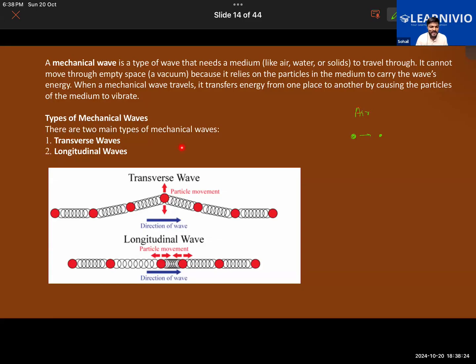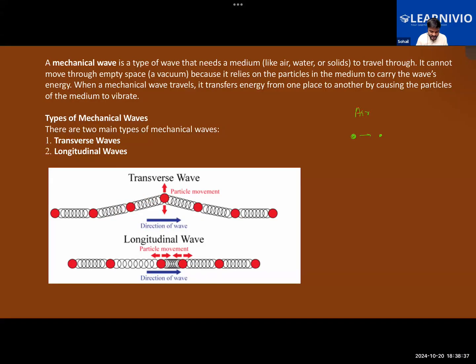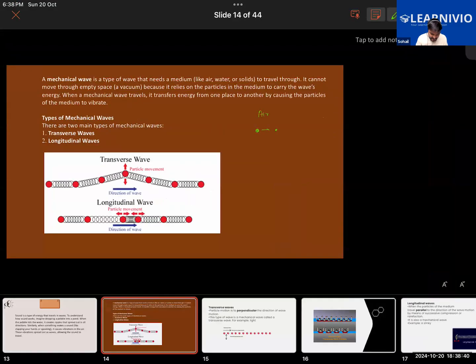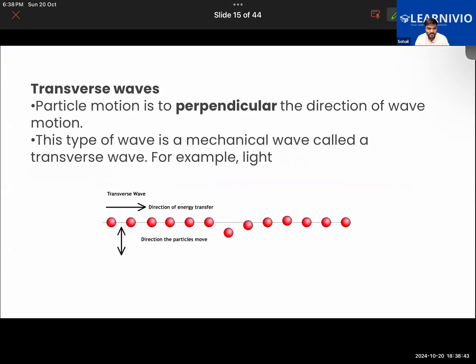So we learned that there are two types of mechanical waves: transverse waves and longitudinal waves. In the case of transverse waves, we learned that the particles of the medium move perpendicular to the direction of the wave. You guys can look at this animation, it will give you better clarity. Look at this animation carefully, everyone. Tell me what you are observing here. The motion of the particles of the medium is perpendicular, isn't it? Yes, they are perpendicular. Chakrika, Gauri, everyone, Abdullah, right?